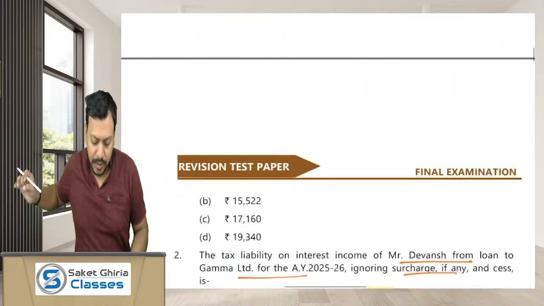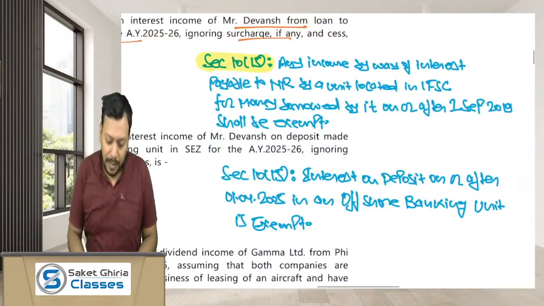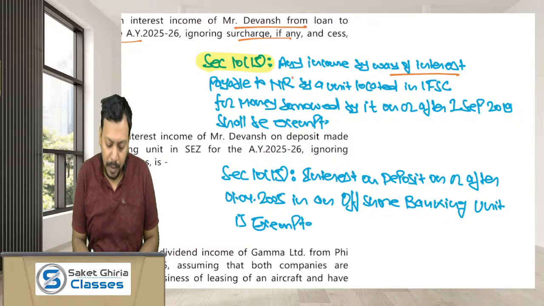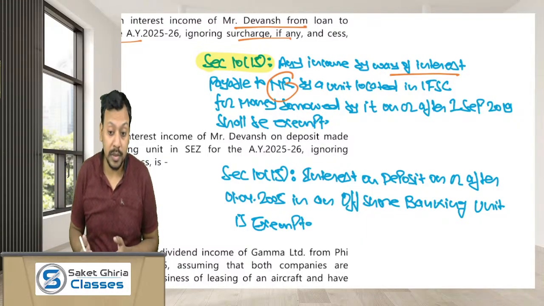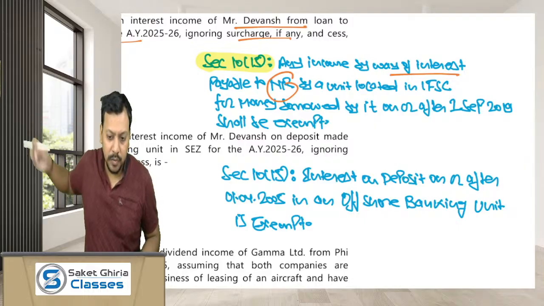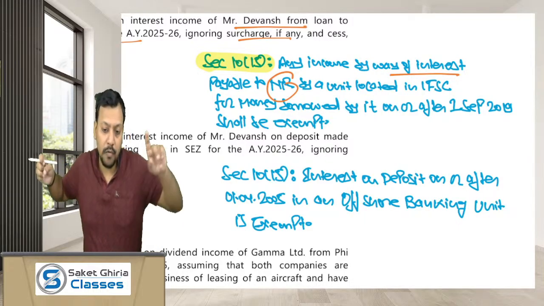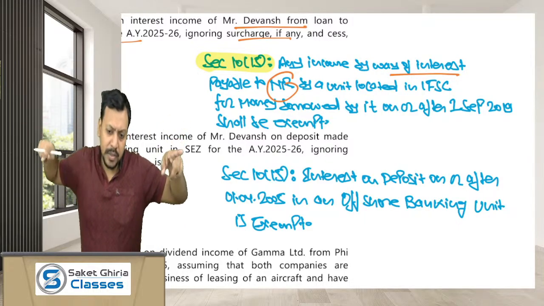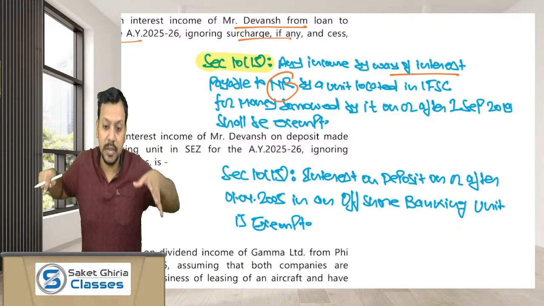So as per section 10(15), any income by way of interest payable to a non-resident. The IFSC unit which has borrowed money from Mr. Devansh is going to pay interest to Mr. Devansh, who is a non-resident in India.